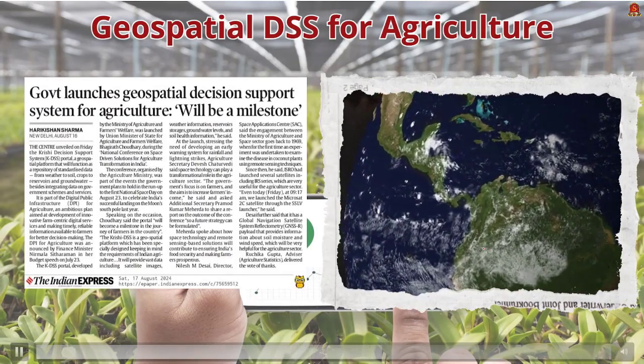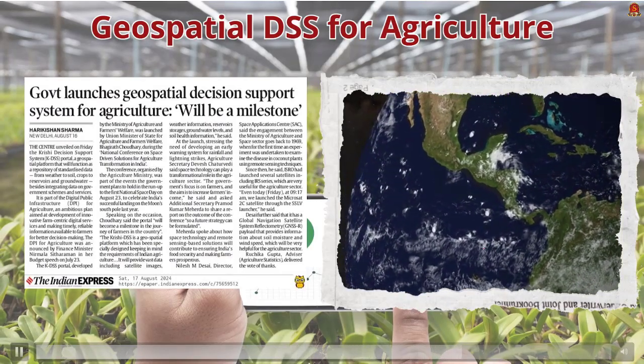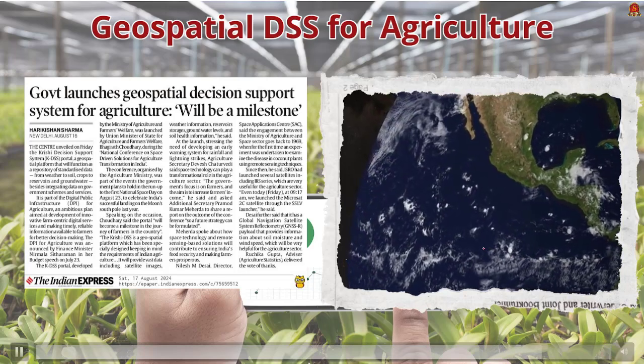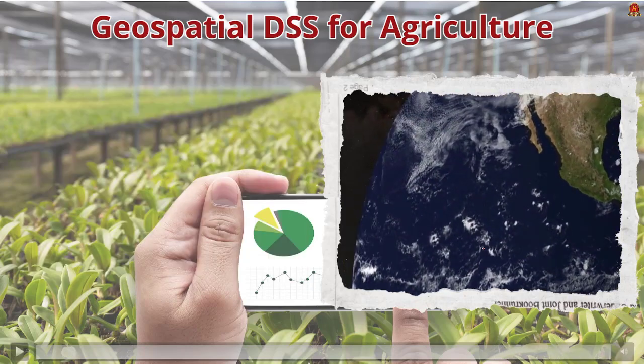The center has recently launched the Krishi-DSS support system, also known as KDSS, a satellite-based geospatial platform that provides farmers with essential information like weather forecast, groundwater levels, soil health, and reservoir storage. It also includes satellite images. So with this understanding, let us get into basic facts and data that are relevant for UPSC Prelims and Mains exam.